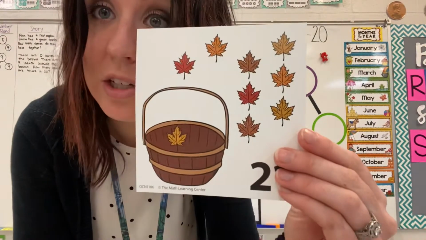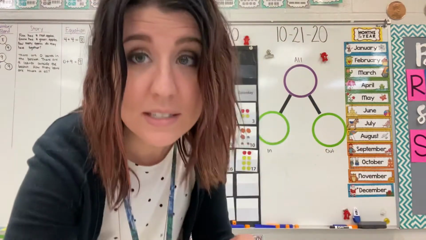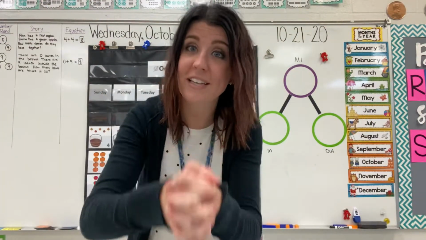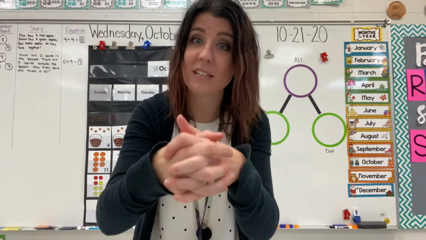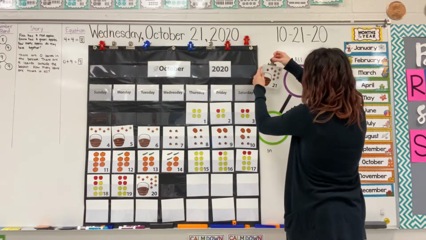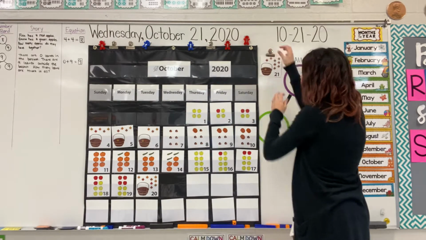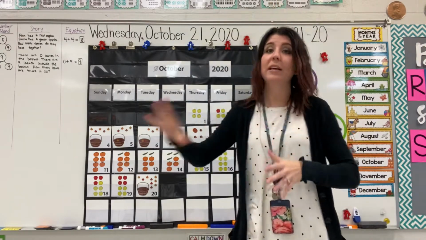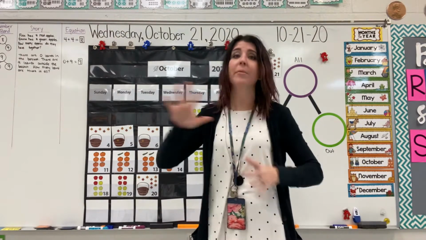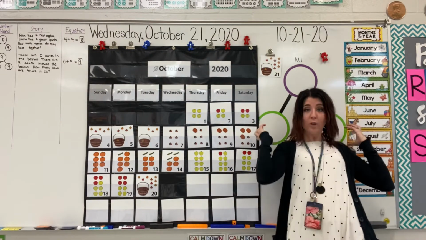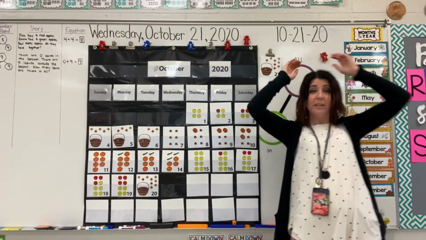Now we're going to put this onto a number bond because number bonds help us to put numbers together and take them apart. So let's come to our number bond. And remember, mirror words. Number bond. Say it with me. Number bond. One more time. Number bond. So we are grabbing one part, we are grabbing the other part, and then we are putting them together.